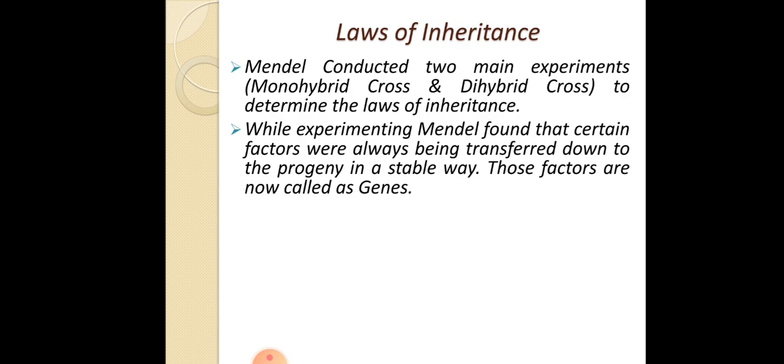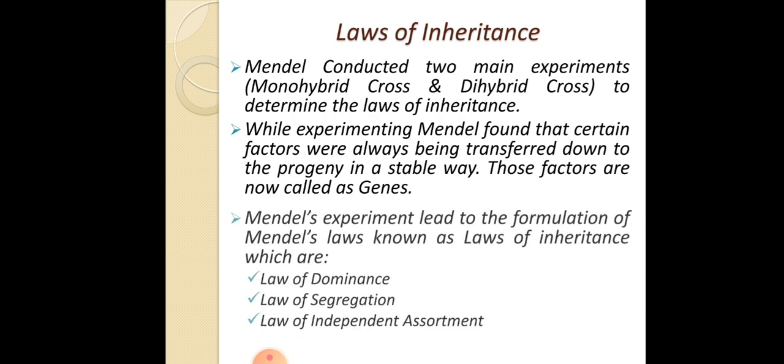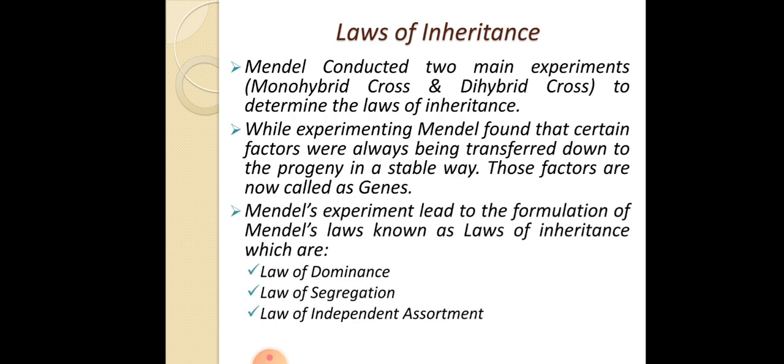At that time Mendel was not aware of genes, so nowadays those factors are known as genes. Mendel's experiments led to the formation of Mendel's laws, known as the laws of inheritance: the law of dominance, the law of segregation, and the law of independent assortment.